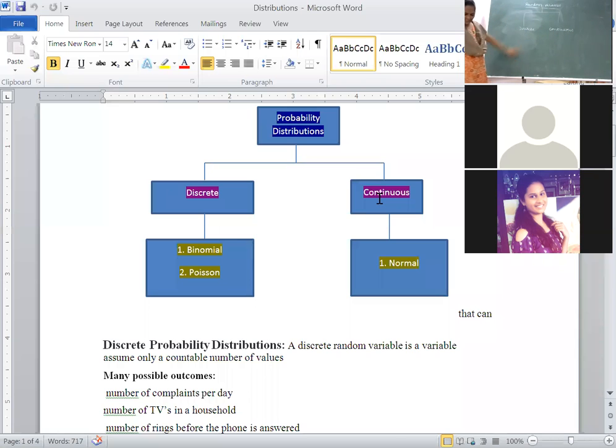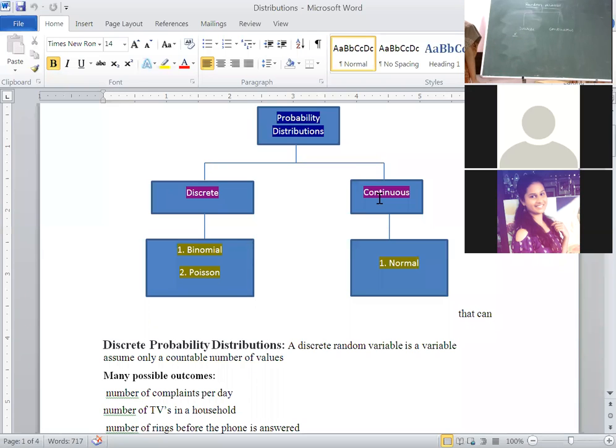Whenever you deal with a discrete random variable, listen, what is the definition of discrete? Here, probability distributions as well. If the random variable is always represented by the letter X, I told, if the random variable X assumes only a finite number of values, it is called a discrete random variable. Already we have discussed. For example, number of students in division B, number of defective mangoes in a basket, number of trees in Pimpri-Chinchwad area. Is it countable? Yes. Whatever the countable things are, that is a discrete random variable.